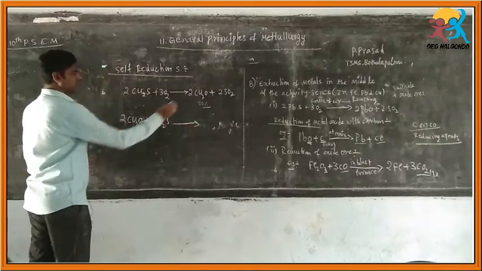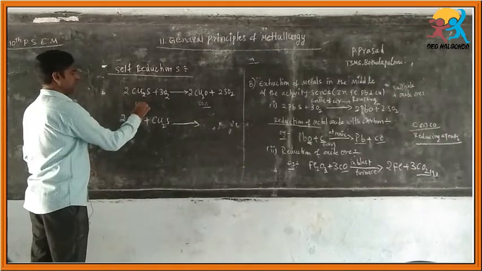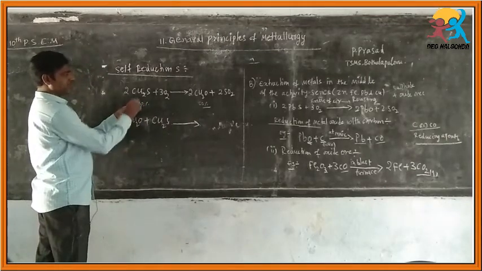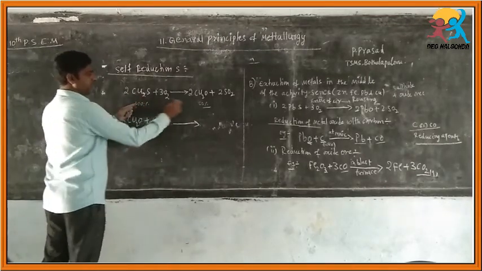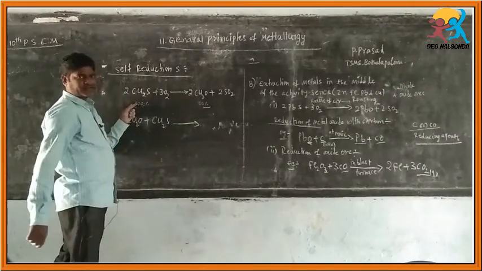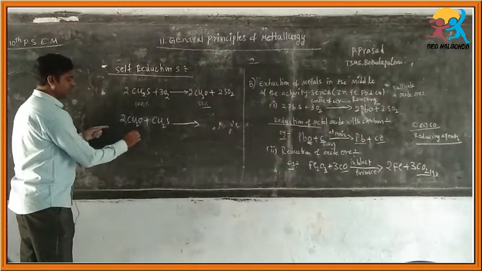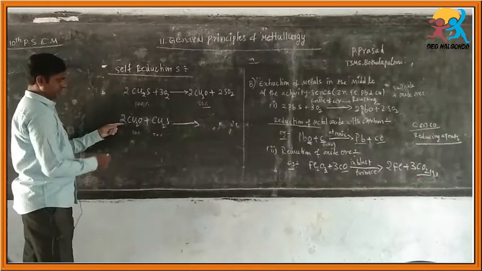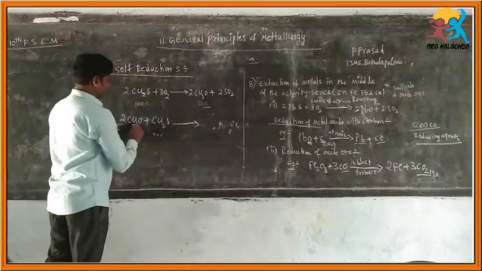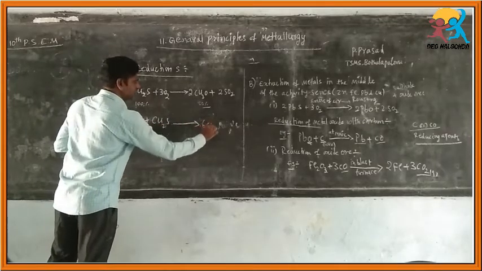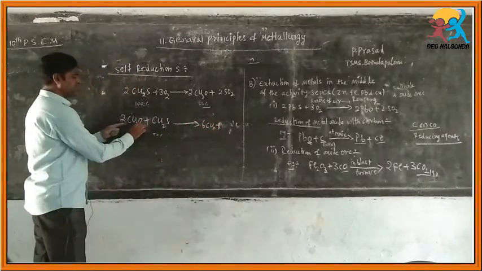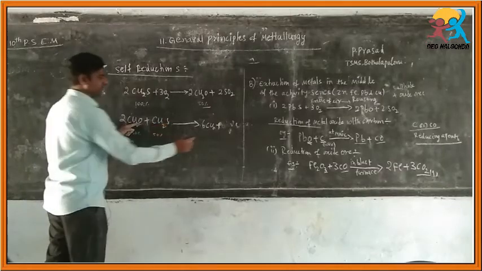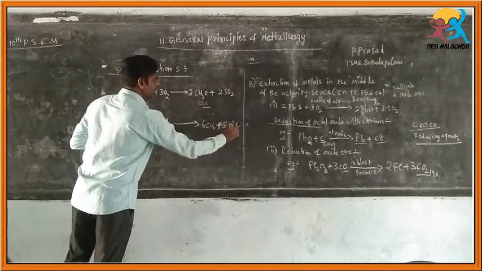Let this be 100% of the copper sulfide, in which 50% becomes copper oxide. Now this 50% copper oxide and 50% copper sulfide react like this to give 6Cu, plus this oxygen can now be removed by the sulfur, giving sulfur dioxide.